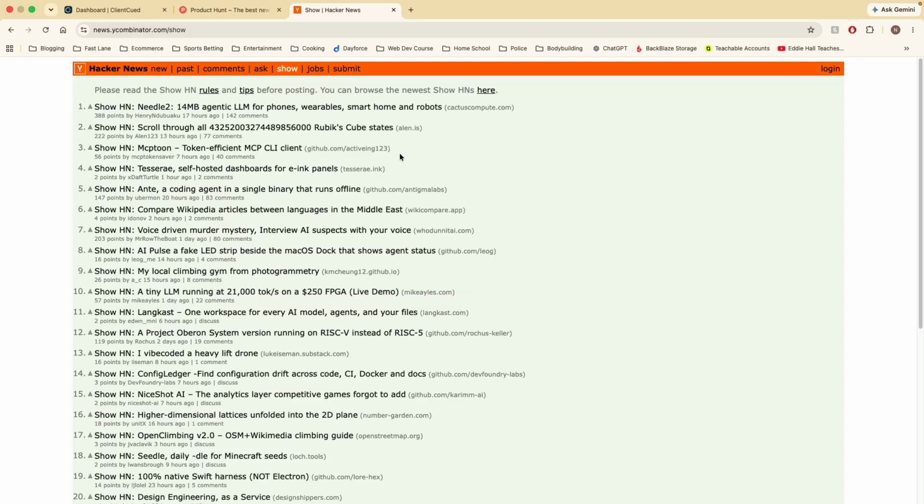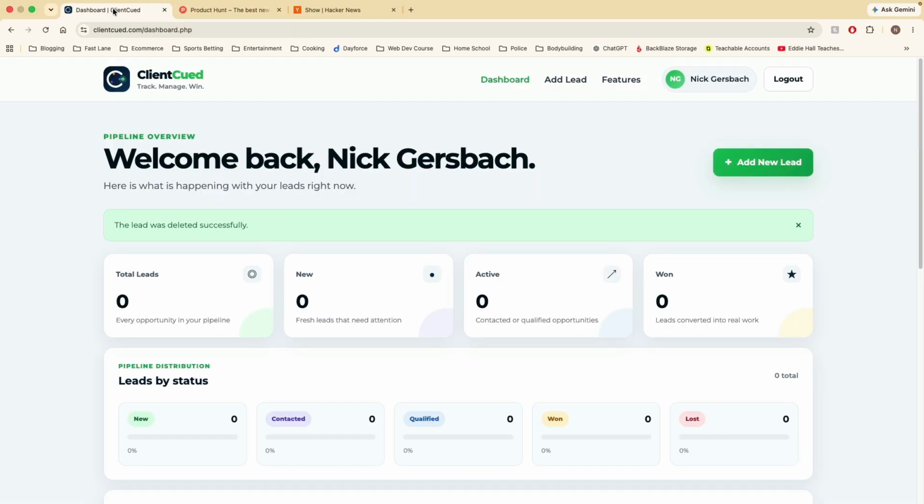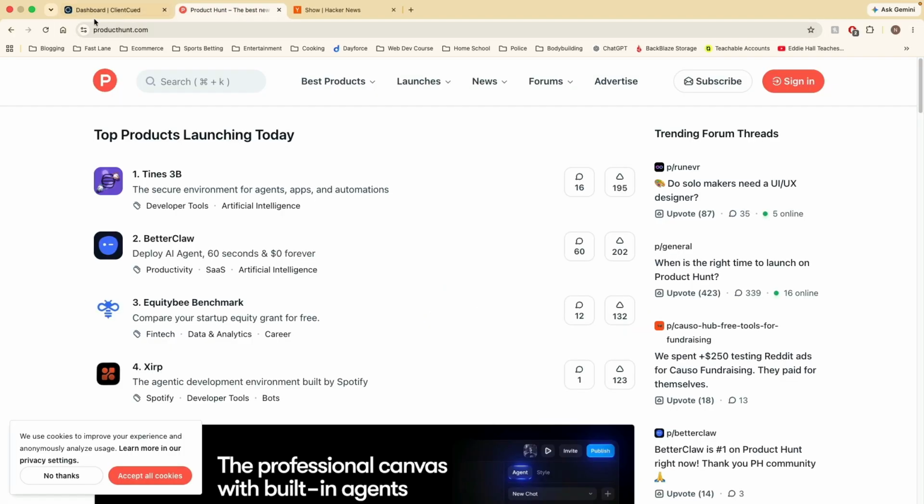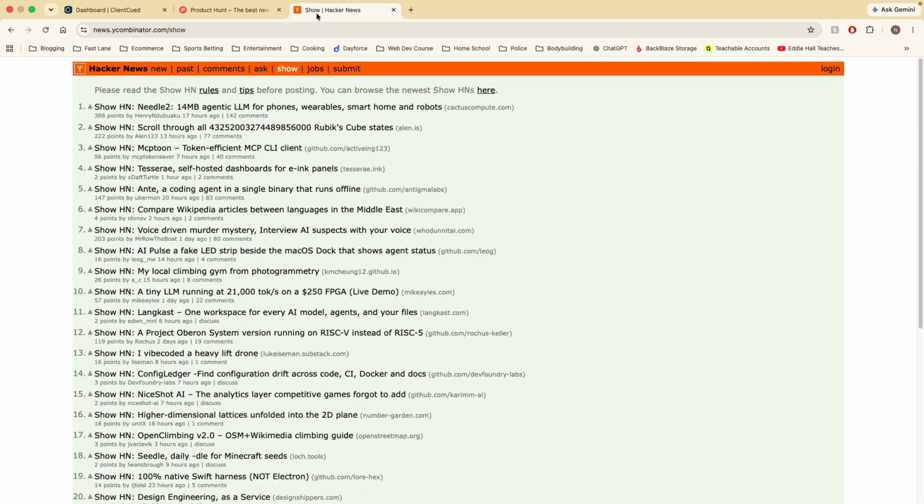You can also deploy it or show it on Hacker News, which is more of a nerdy website, but again, you can also deploy it here. I'm sure you could also go to Reddit. I'm sure there's Facebook groups for stuff like this if you want to get the word out, or do what I'm doing. I already built an audience on YouTube. I can show it to you guys and probably get some users and some feedback right away.